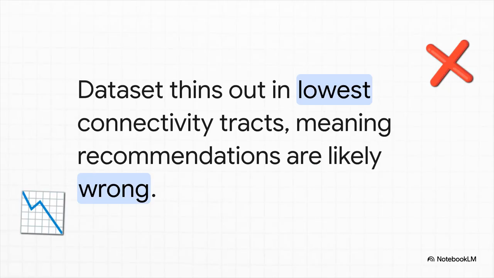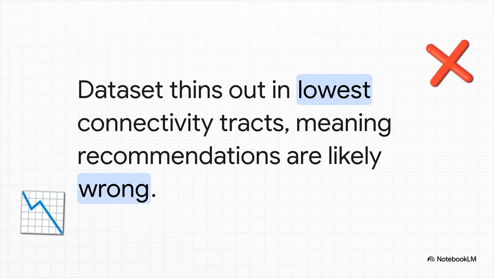Let's actually look at our rural broadband tool. When the designers looked at their data through this new ethical lens, they found a massive risk. The dataset actually thins out in the lowest connectivity tracts. Think about the irony of that for a second. The exact areas where the need for internet access is the highest are the areas where the data is the weakest.